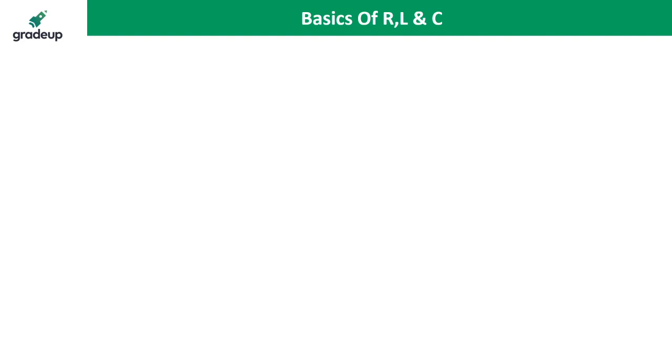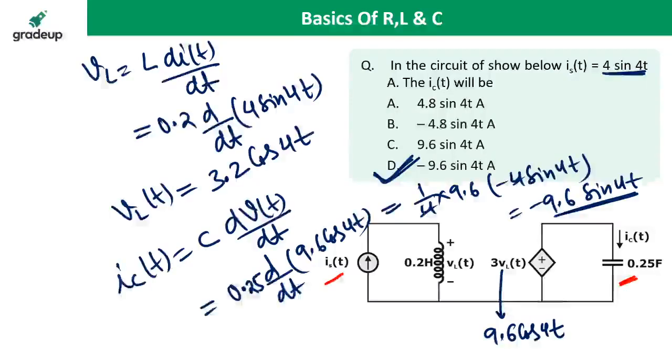Yes, Ratha Roman is saying, sir, once again explain. This question is very easy. This source current is going to the inductor. And if we know the inductor current, we can calculate the voltage using the Faraday law. V is equal to L di by dt. And this current is given as 4 sin 4t.